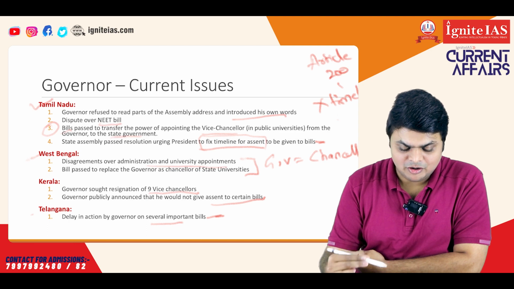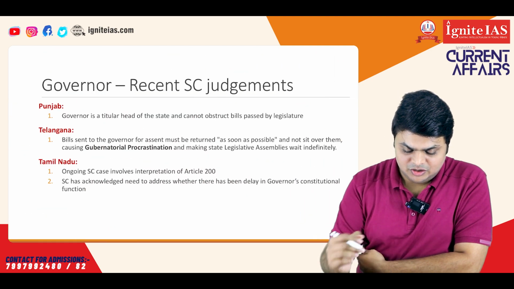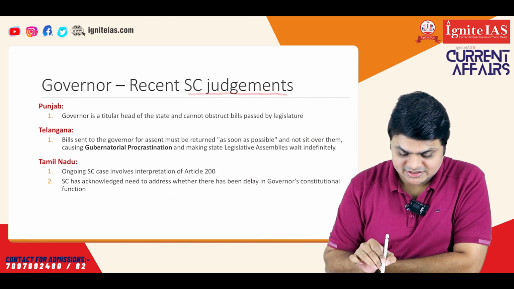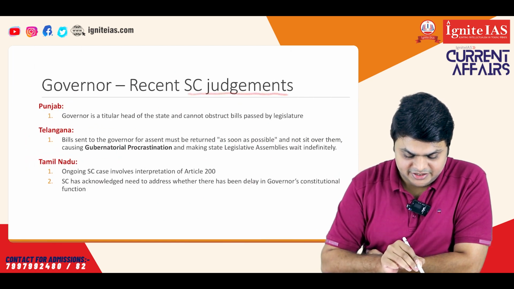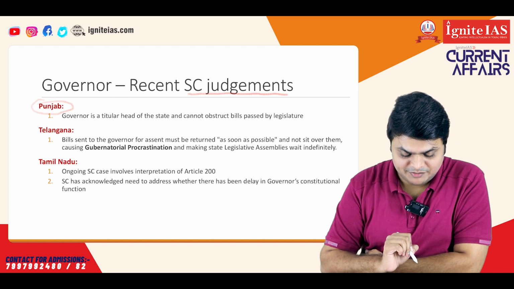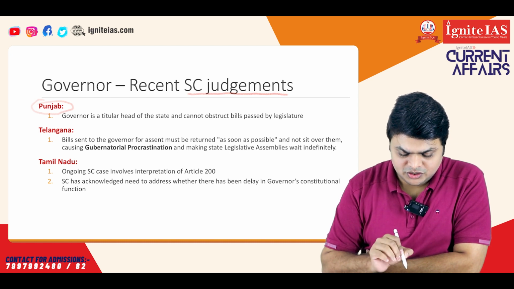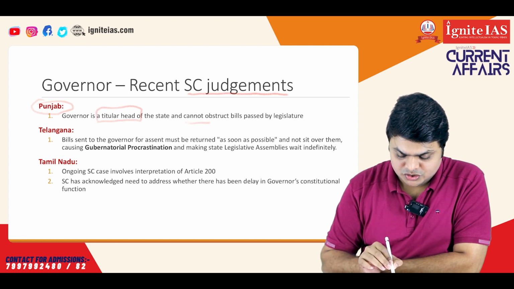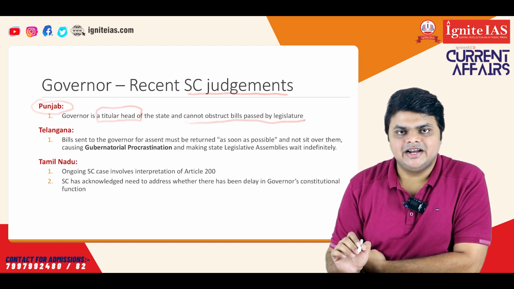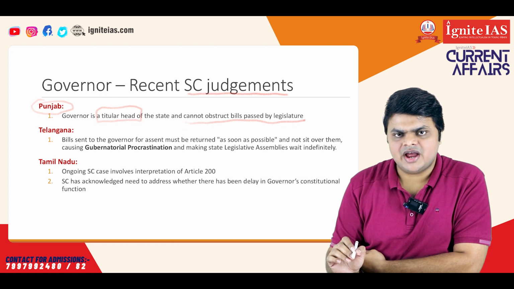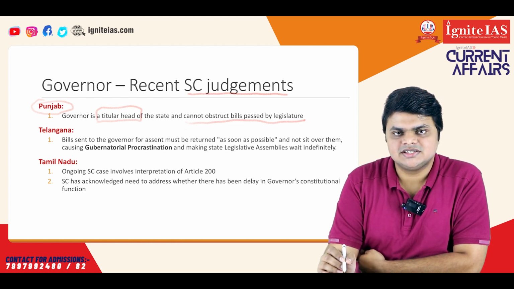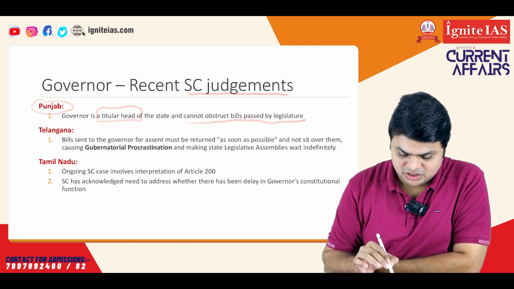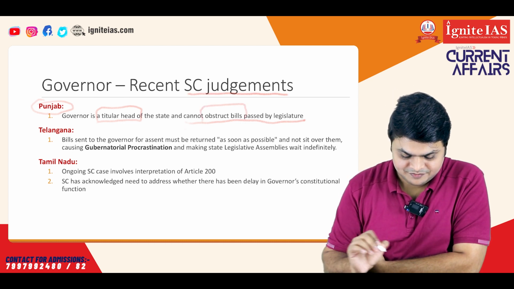We have seen what the background provisions to this news are. Now, let's see, with respect to these issues, what the recent Supreme Court judgments are. In the case involving the Punjab government, the Supreme Court clearly mentioned that the governor is only a titular head of state and cannot obstruct bills passed by the legislature. It means that the governor has to act upon the advice of the Council of Ministers headed by the Chief Minister while giving assent to the bill, and he cannot obstruct the bills passed by the state legislature.